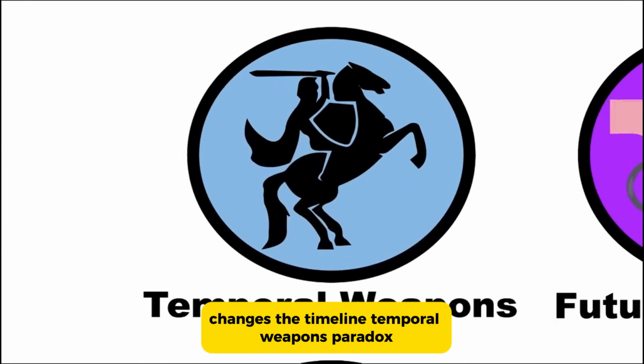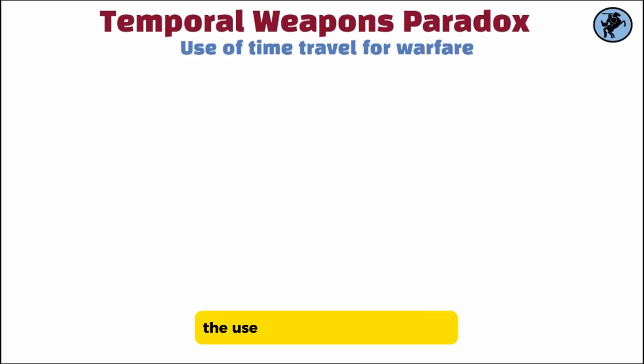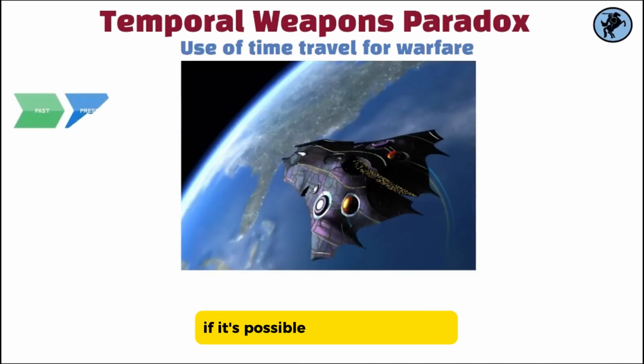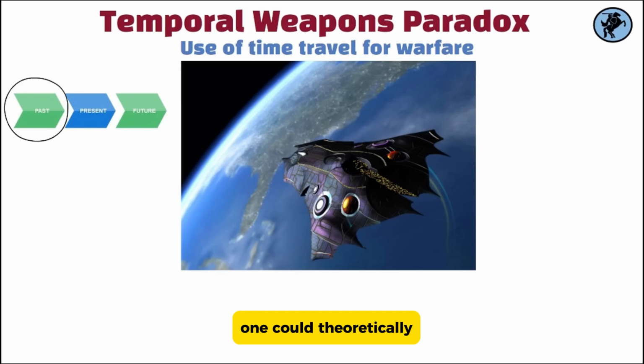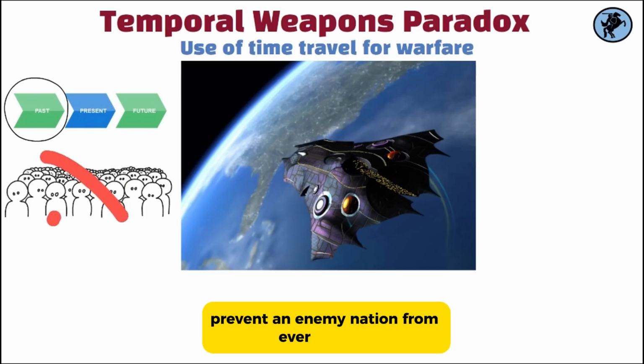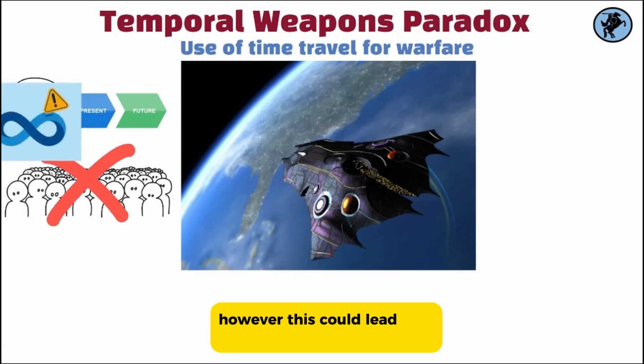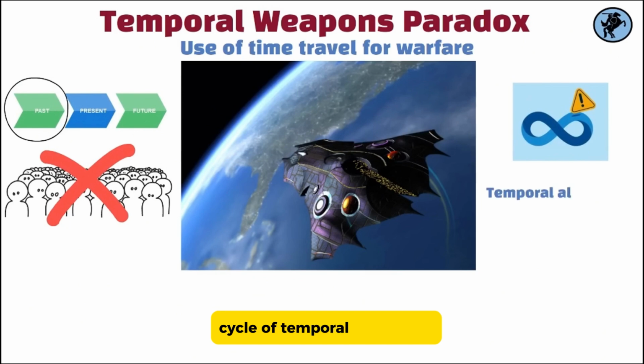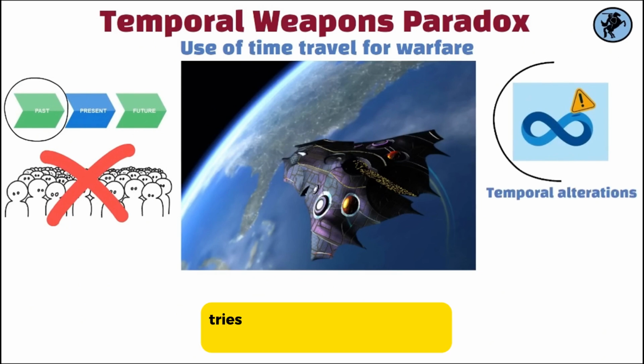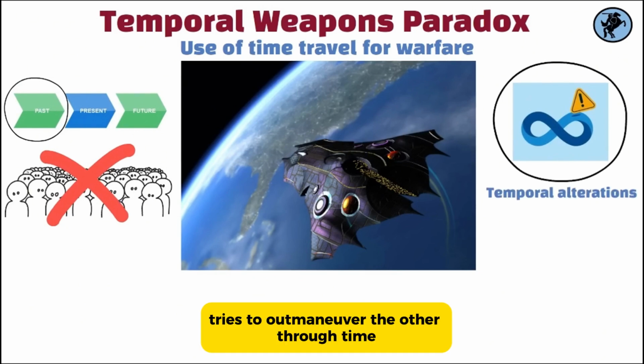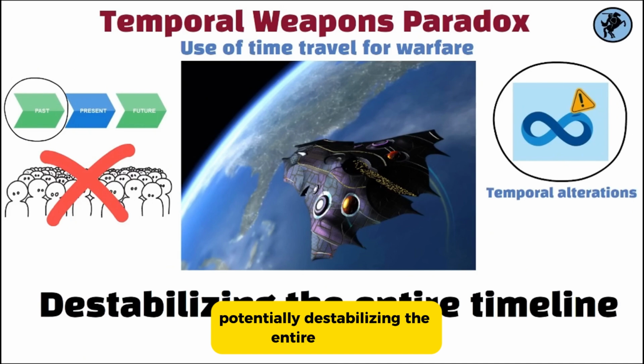Temporal weapons paradox. This paradox involves the use of time travel for warfare. If it's possible to change the past, one could theoretically prevent an enemy nation from ever existing. However, this could lead to a never-ending cycle of temporal alterations as each side tries to outmaneuver the other through time, potentially destabilizing the entire timeline.